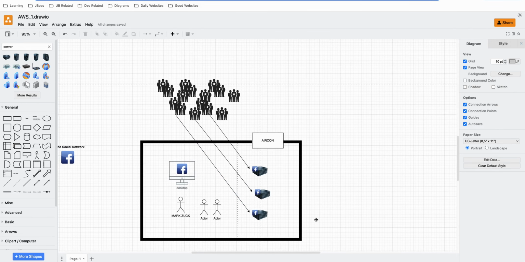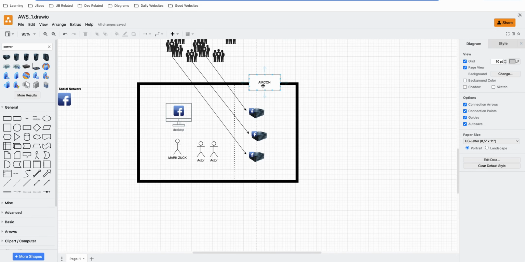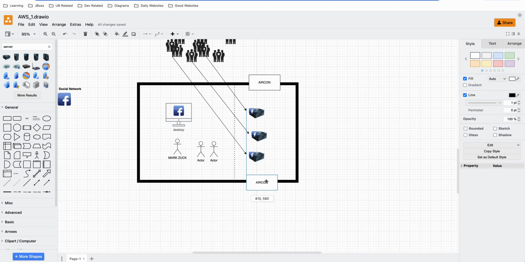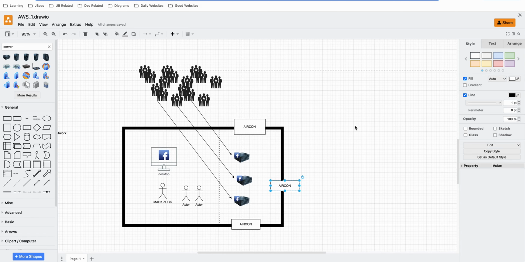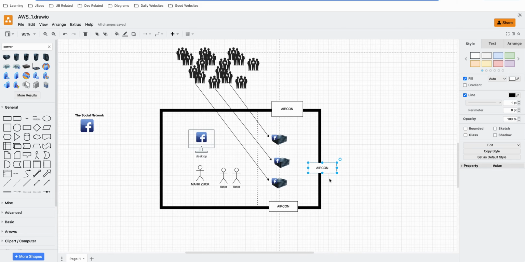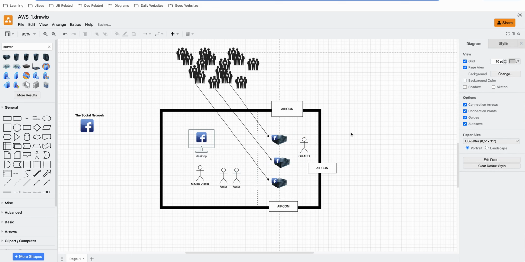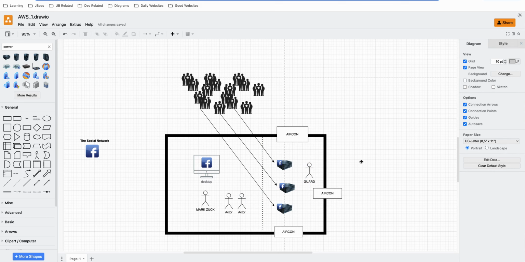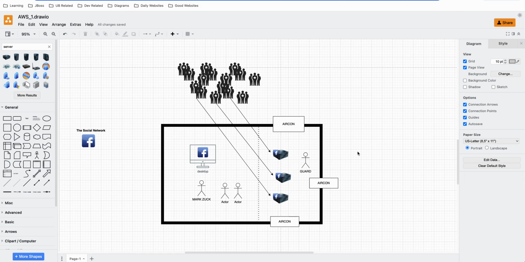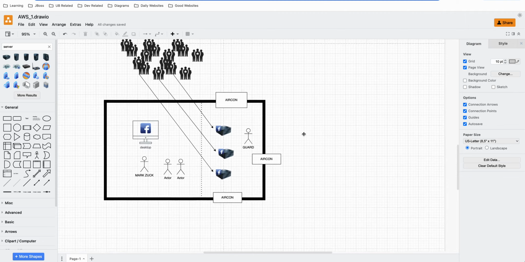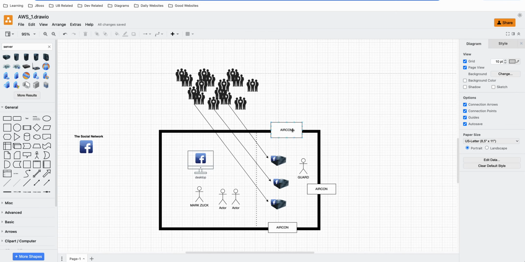Aside from that, you also need to probably add more air condition units to make sure that all of the servers in this room are well ventilated. And you also have to add a person or a guard here that will make sure that the server is physically secured from external threats such as burglars or other security problems.